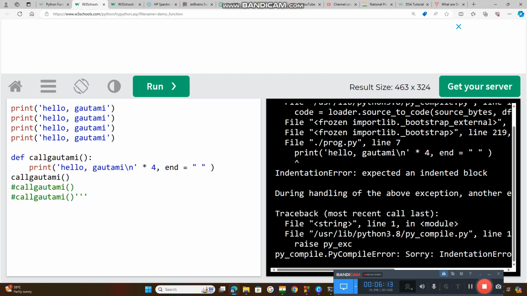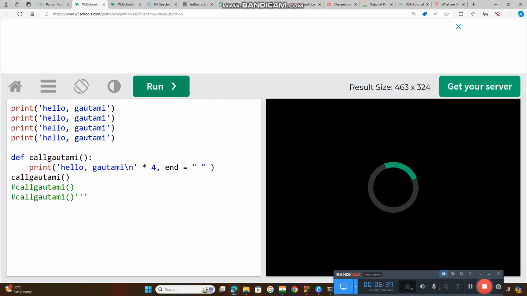Now the Python interpreter understood that this instruction is part of your function. If you do not give any space here, it feels that this statement is separate. So if I want this print statement to be part of this function, I keep the margin. Now whenever I run this code, what happened?